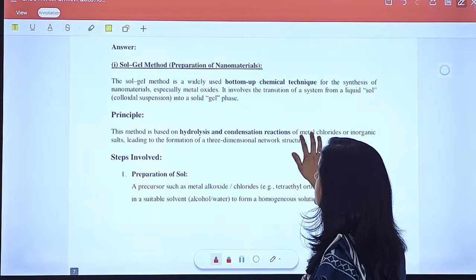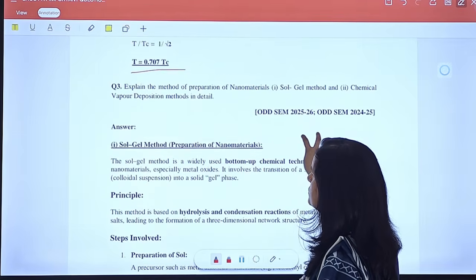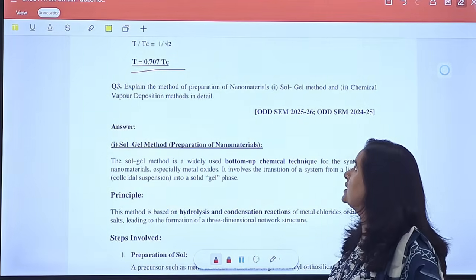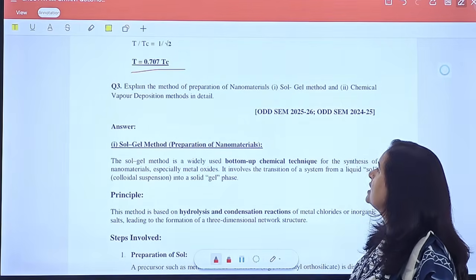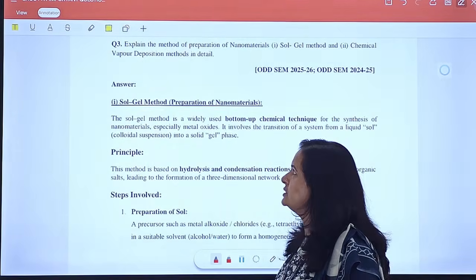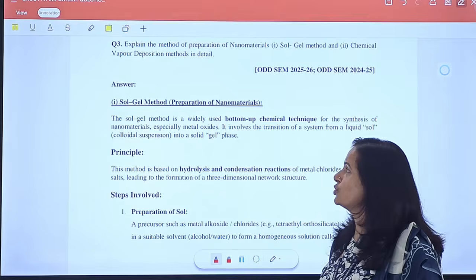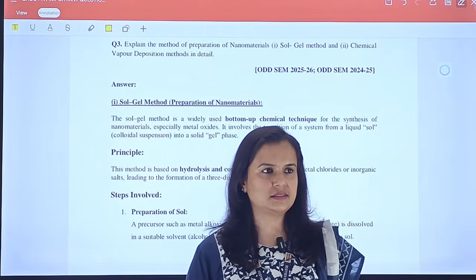Okay. Next question is, explain the method of preparation of nanomaterials. The first is the sol-gel method and the second is the chemical vapor deposition method. Okay. The sol-gel method is used for the synthesis of nanomaterials.